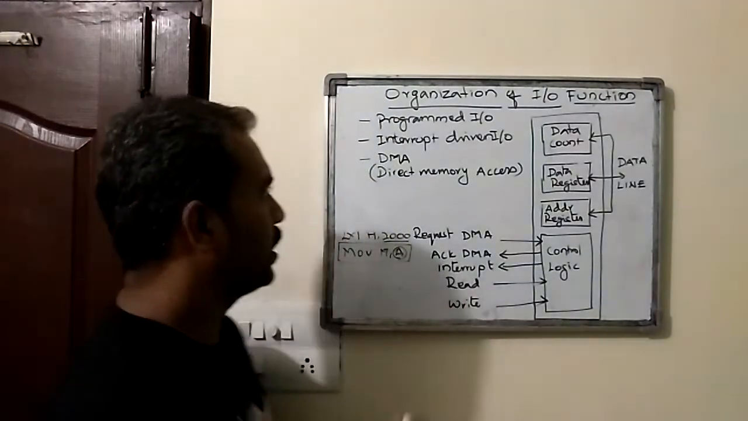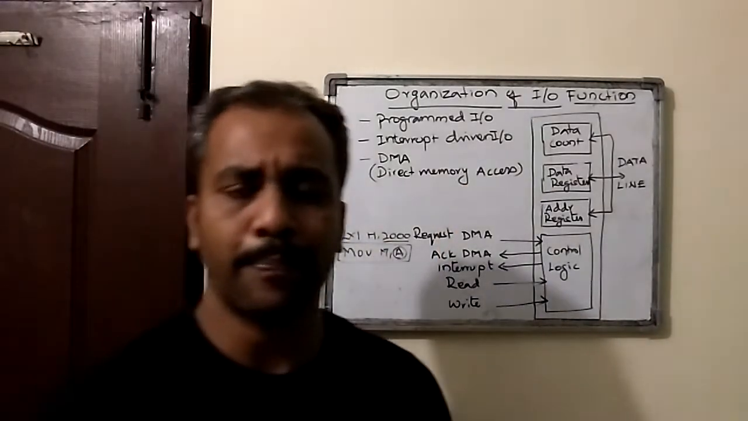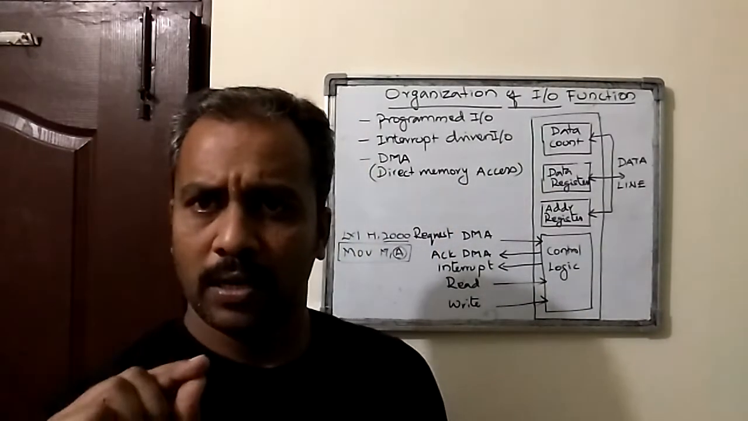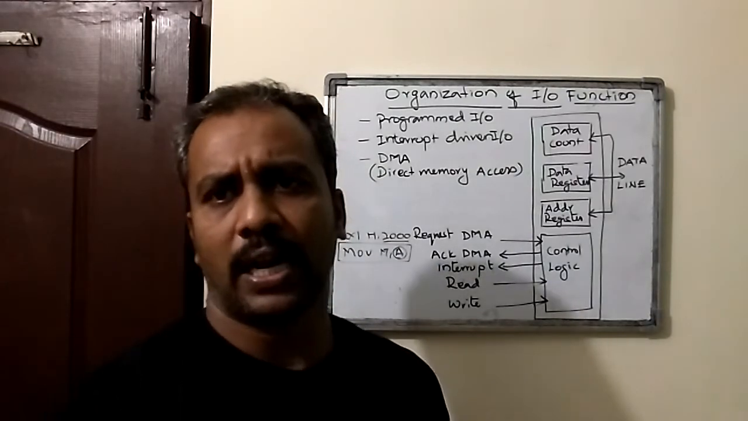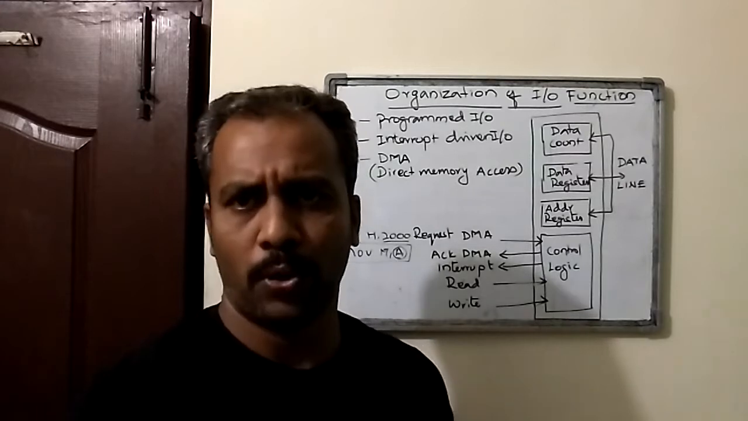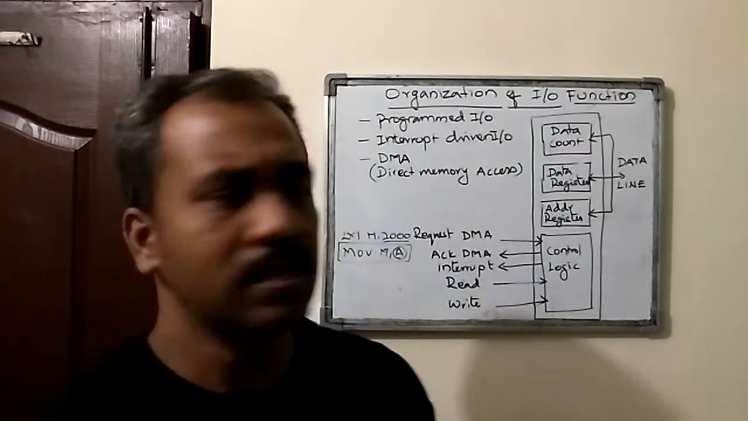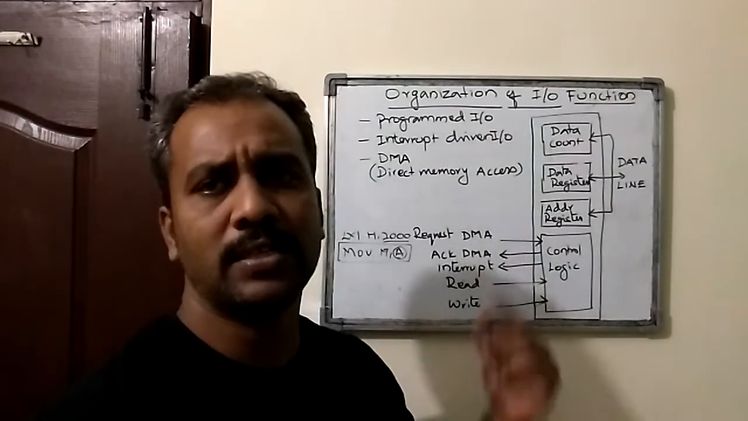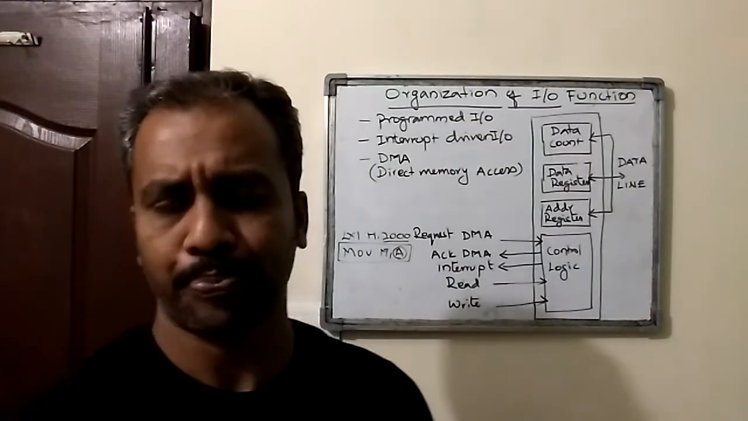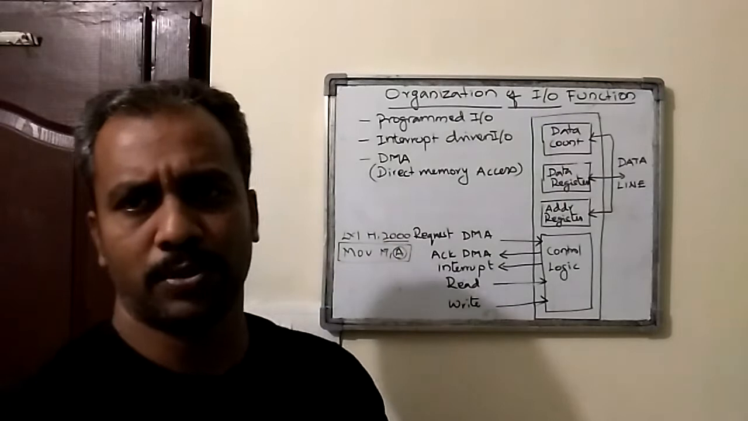The second category is interrupt driven IO. Even here you can find that the processor is going to send a request to the IO module on behalf of a process, but the only difference is that it is going to be initiated by an interrupt, and before that it is just like programmed IO. So here the difference is that an interrupt is introduced.